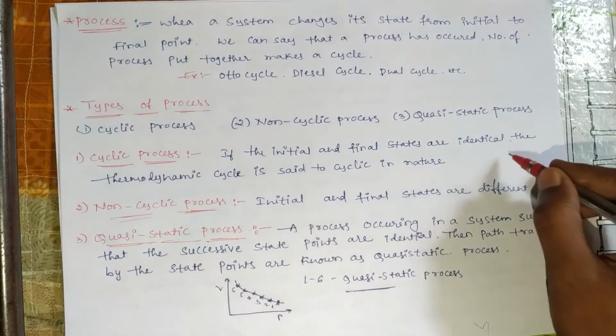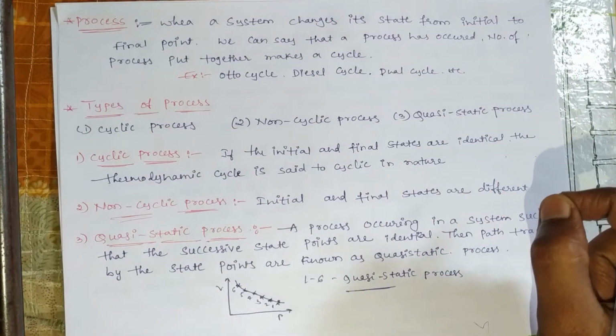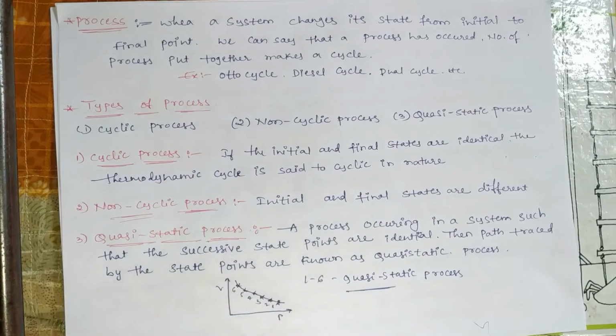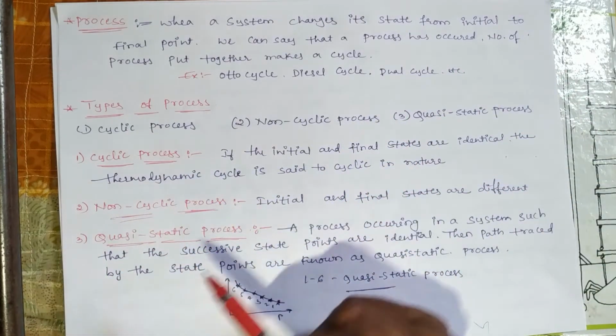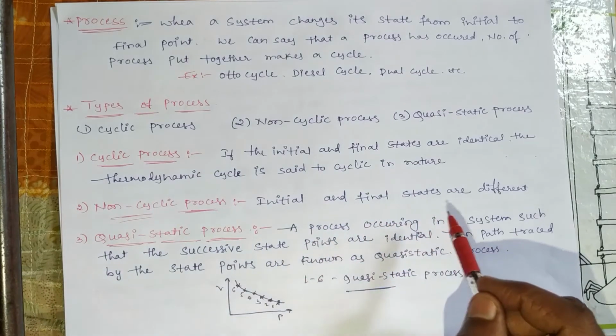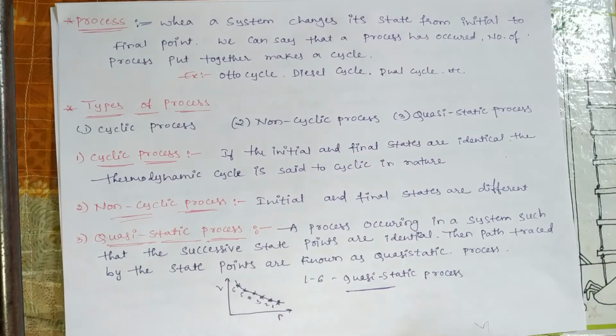Second, non-cyclic process. Initial and final states are different. In that, initial and final states are different, that we call non-cyclic process.